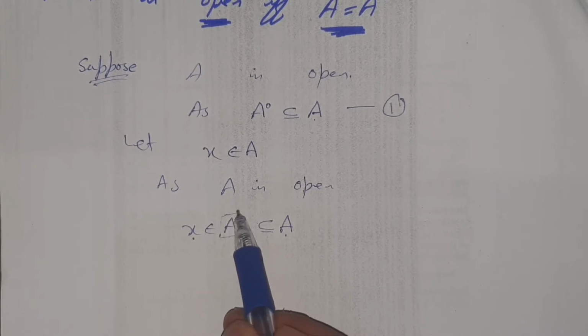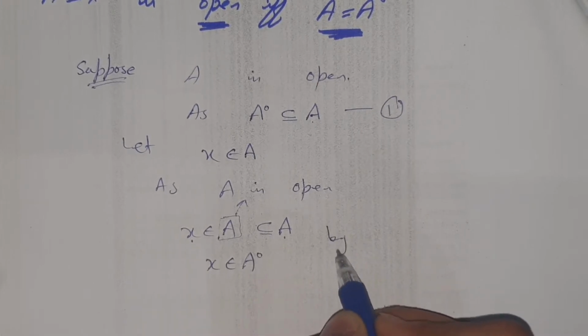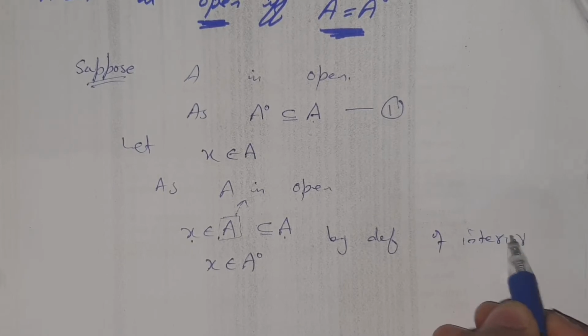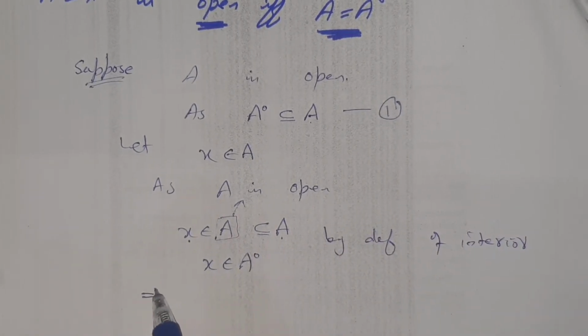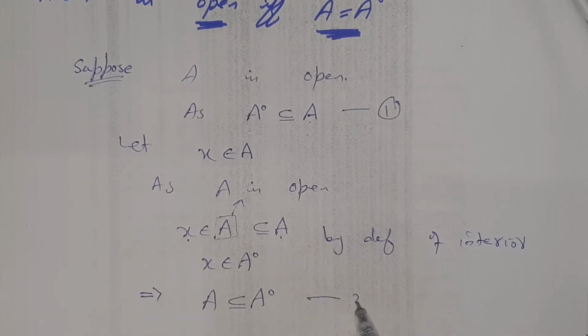As A is open, x belongs to A interior by definition of interior. So this implies that A is contained in A interior, call it number 2.